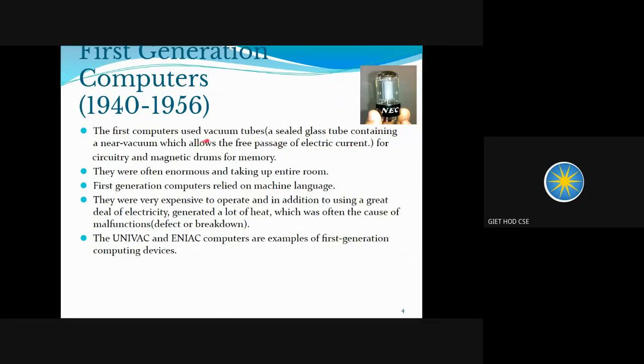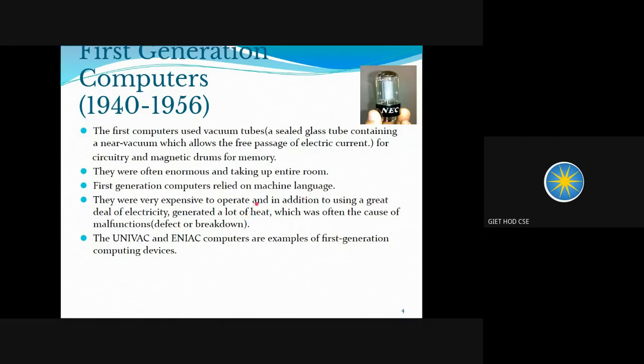Basically, these computers were using vacuum tubes. This device is known as a vacuum tube, which is a sealed glass tube. As you can see over here, this is a sealed glass tube, and it contains a near vacuum which allows free passage of electric current. From this device, electric current was passed to circuitry and magnetic drums for memory. These were often very enormous, taking up an entire room. They were very large in size, even the space of a full room.